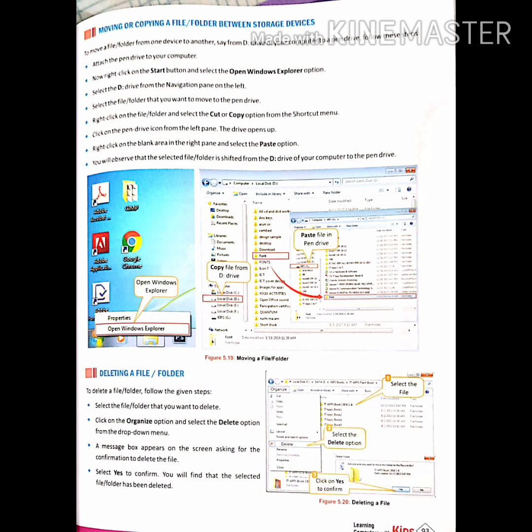Now, delete a file. To delete a file or a folder, follow the steps. Select the file or folder you want to delete. Click on the organize option. Select the delete option. A message box appears on the screen. Select yes to confirm. You will find the selected folder has been deleted.